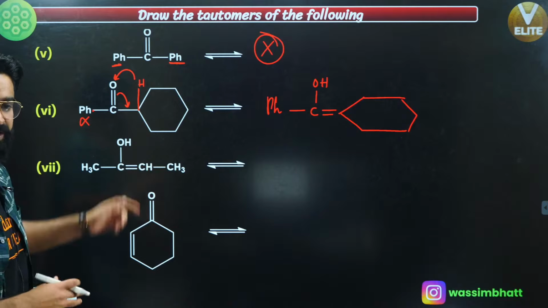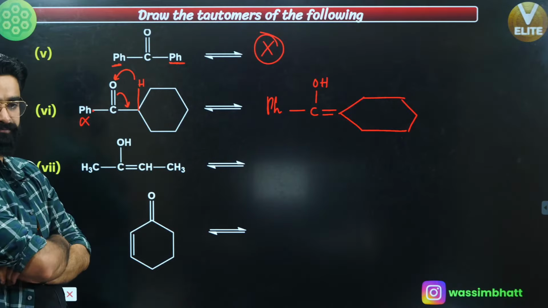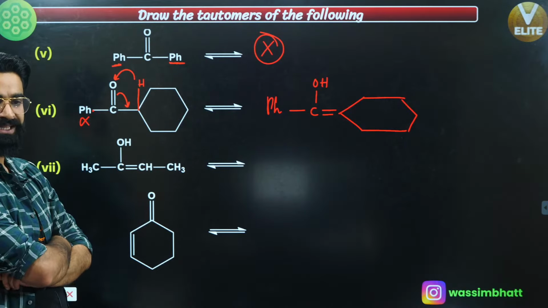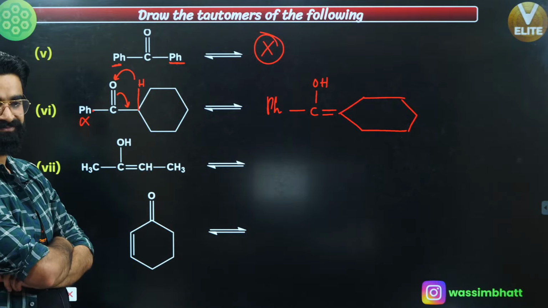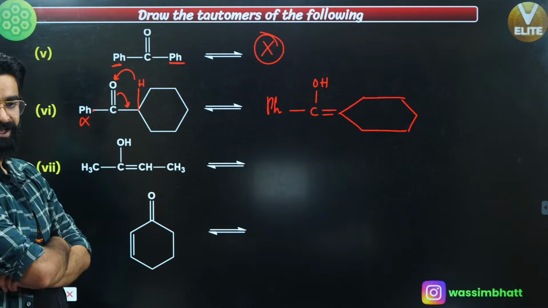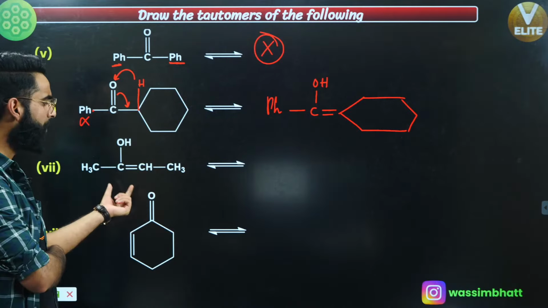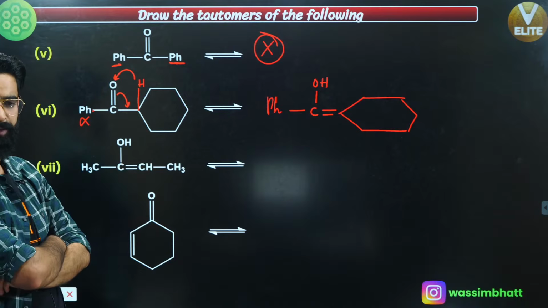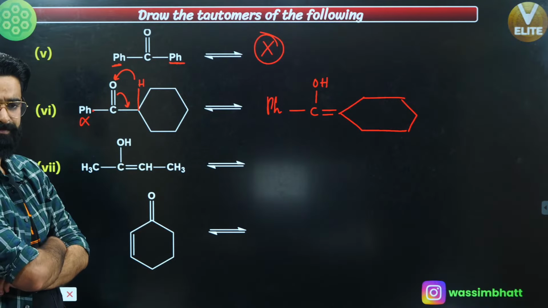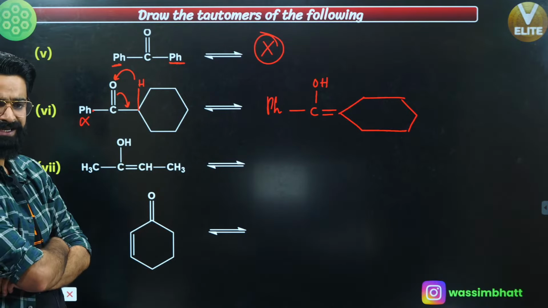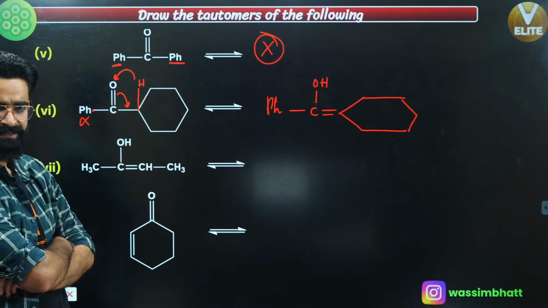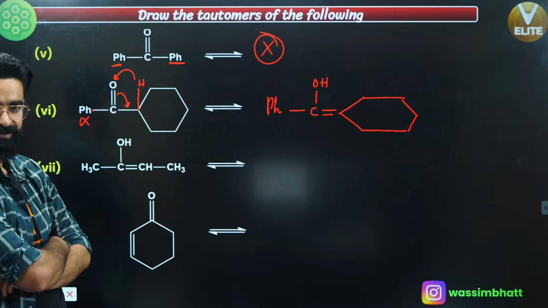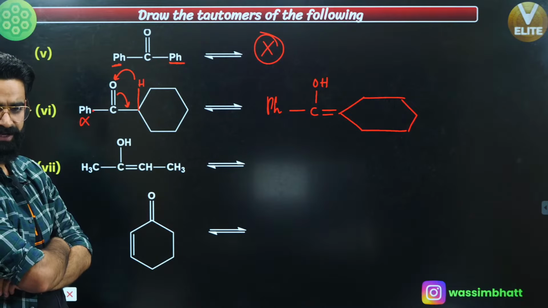So let me know in the chat box first what is going to happen. From enol, you're going to make keto over here. That's it, right? Correct?